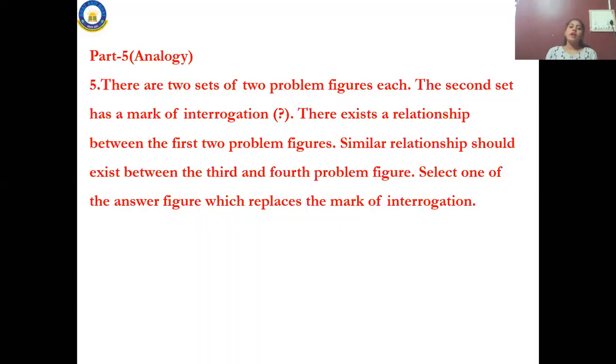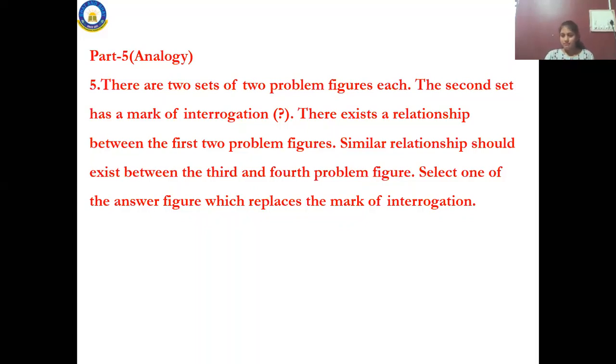Okay, let me see now how the question will arise in this. There are 2 sets of problem figures. They will be given 2 sets of problem figures. The second set is marked with an interrogation mark. What is that interrogation? Yesterday I taught it in English. Do you remember?